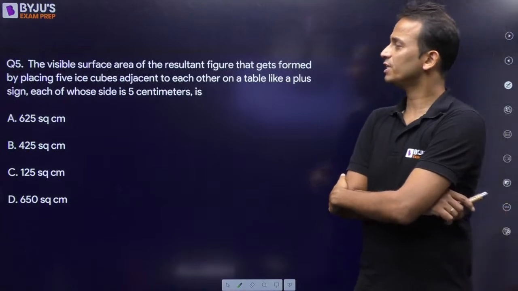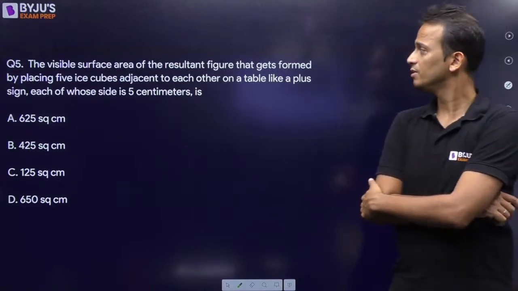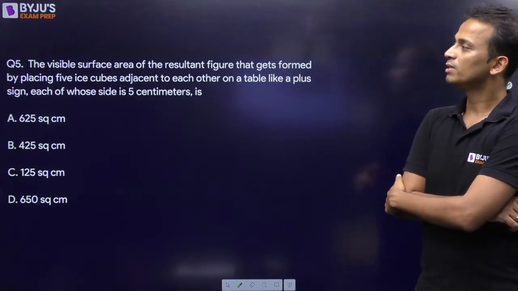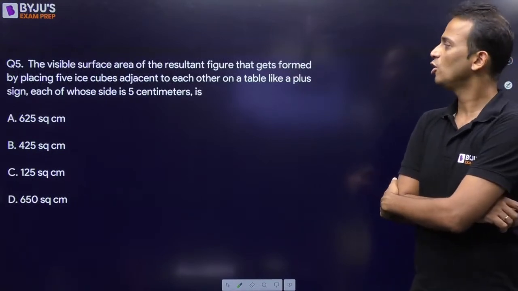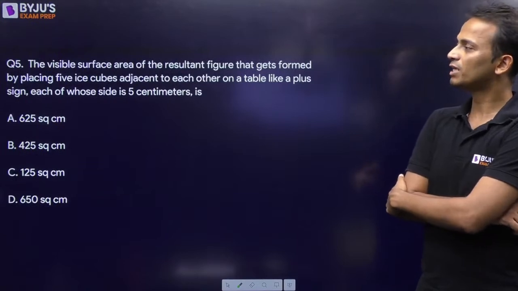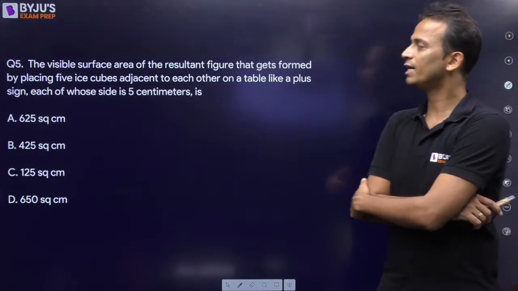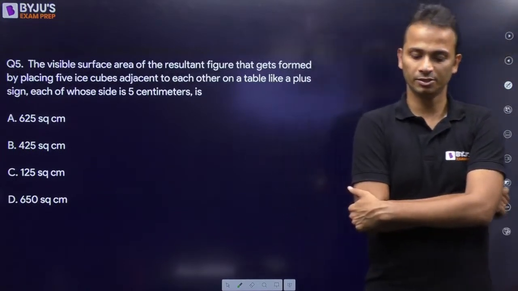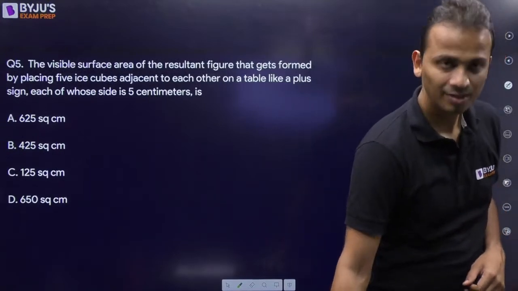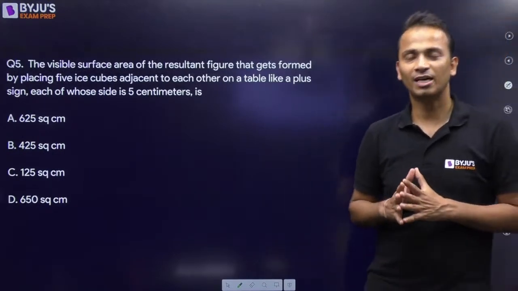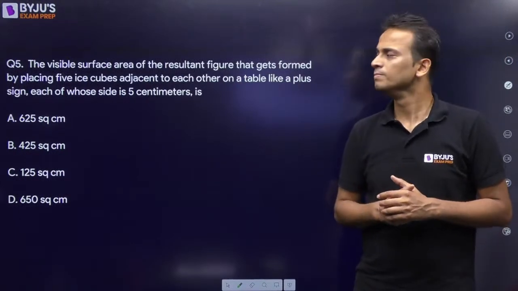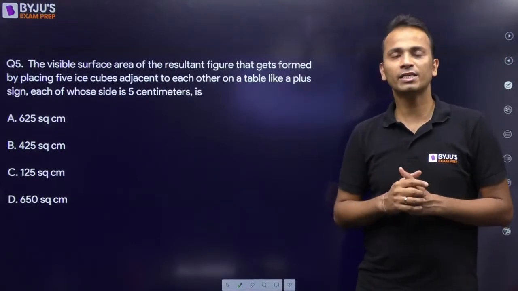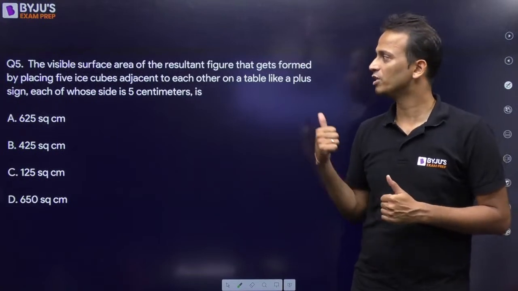The visible surface area of the resultant figure that gets formed by placing 5 ice cubes adjacent to each other on a table like a plus sign, each of whose side is 5 centimeters. A tricky question. Again, you'll have to observe the figure, how you can make the figure, and then do the correct calculation for the surface area of the resultant figure.